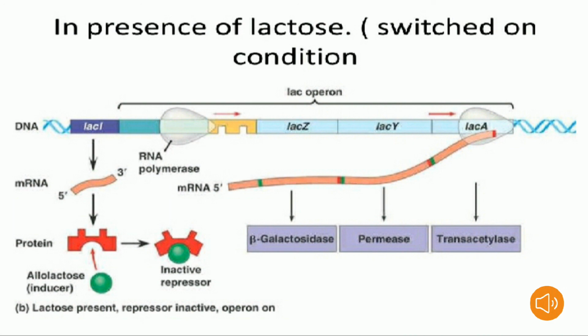Here we are having messenger RNA. The one-way flow of genetic information from messenger RNA to proteins we call translation, right? Here you can see that the messenger RNA has 5 to 3 prime direction, which is produced by the process of transcription.